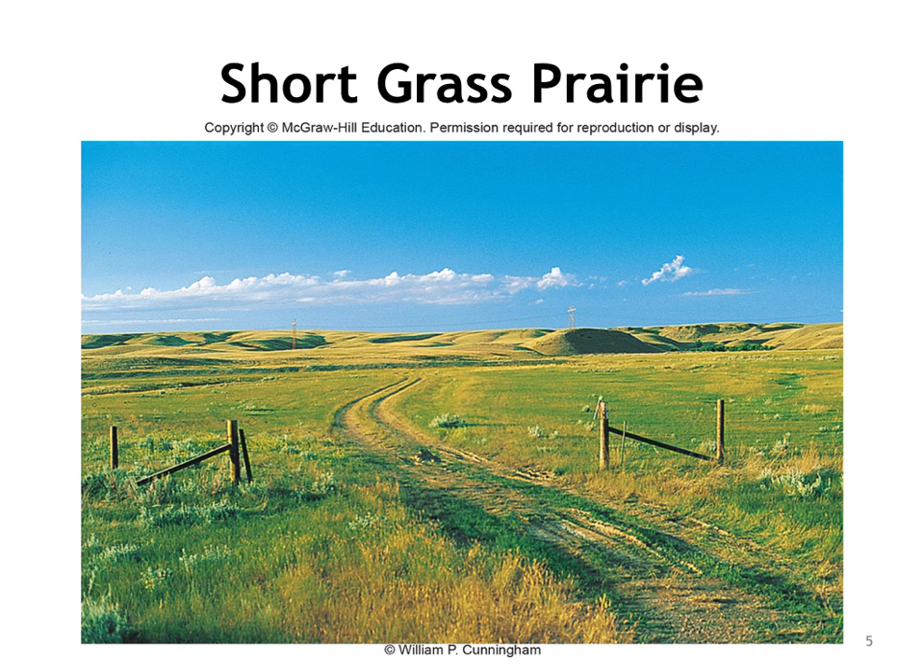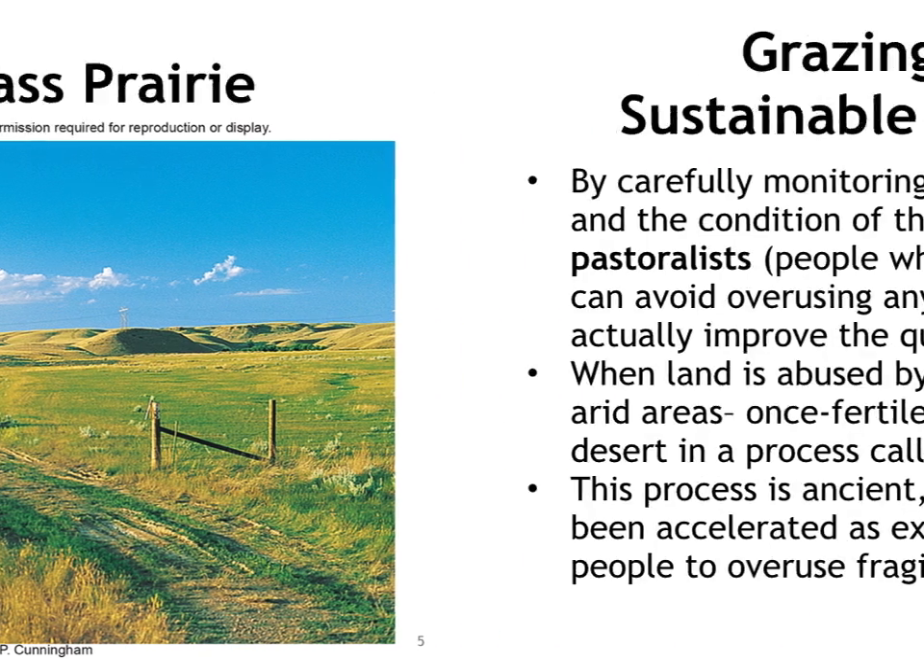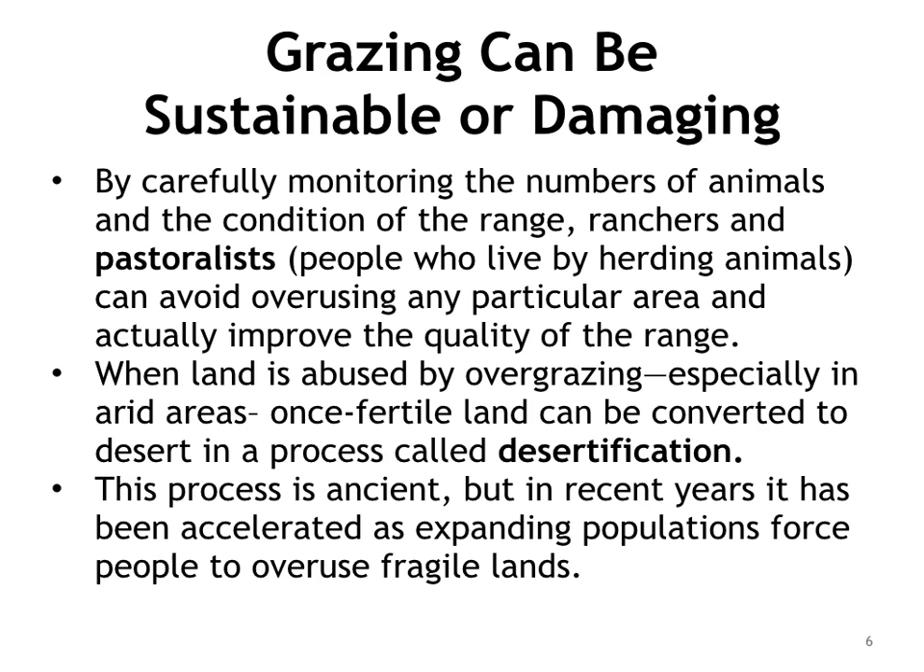This slide shows the short grass prairies of the American Midwest. As noted in the previous slide, temperate grasslands are treeless because of lack of rain. By carefully monitoring the numbers of animals and condition of the range, ranchers and pastoralists, people who live by herding animals, can adjust to variations in rainfall, seasonal plant conditions, and nutritional quality of forage to keep livestock healthy and avoid overusing any particular area. Conscientious management can actually improve the quality of the range.